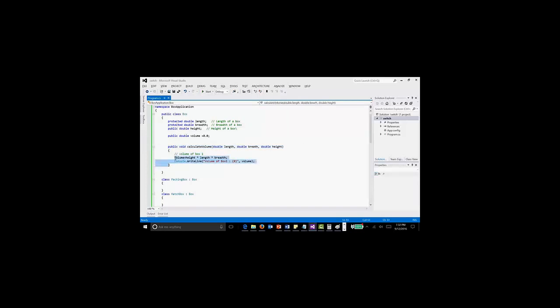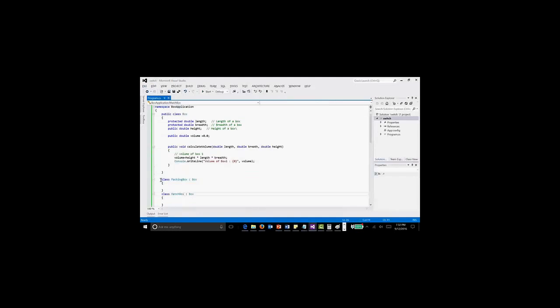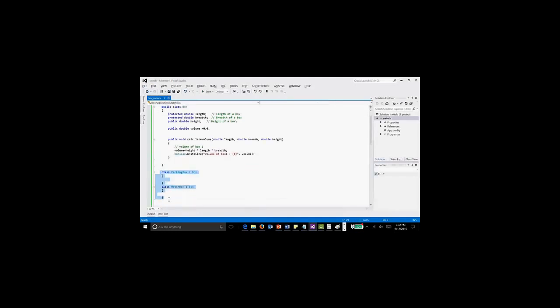It will not have this part. This is not a definition. It will only have this declaration. Now another class can use that interface just like this. They can use that interface and provide the implementation or provide the definition. So that also will be used while you develop plugins. So that's why we are talking about it. Okay, so that's about polymorphism. So how will you write an interface, I'll show you.